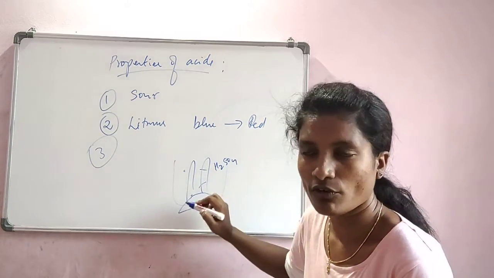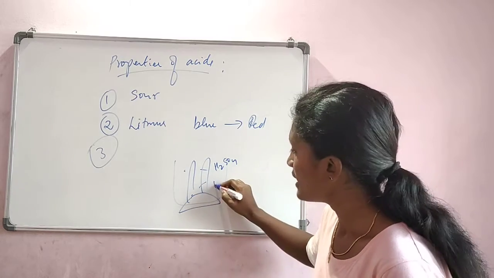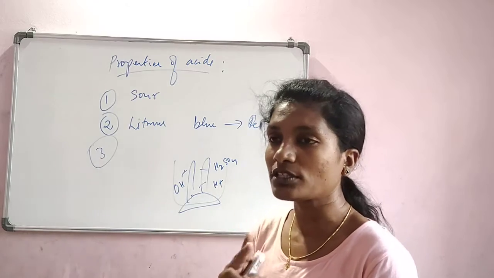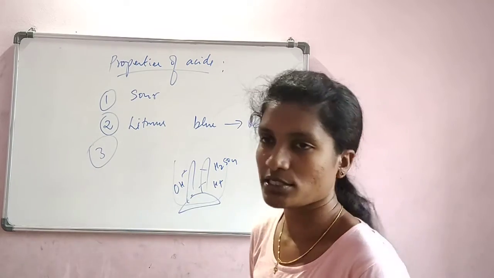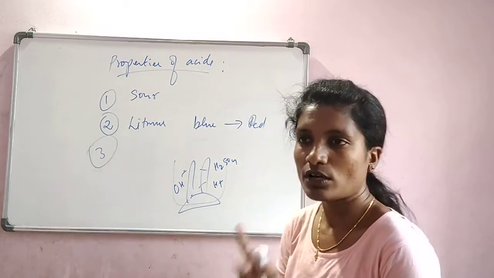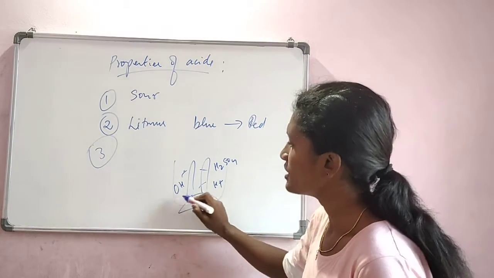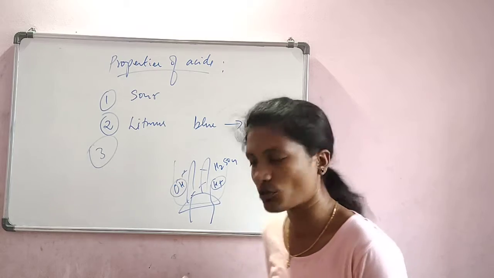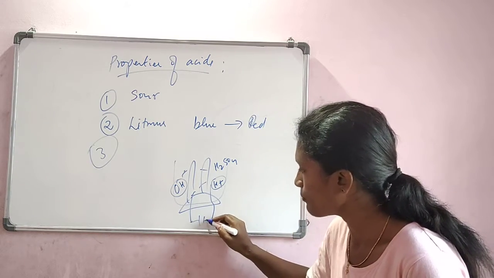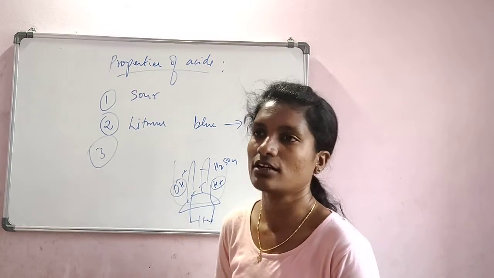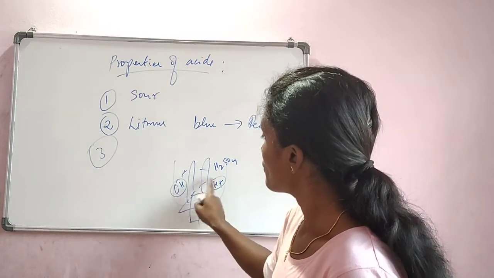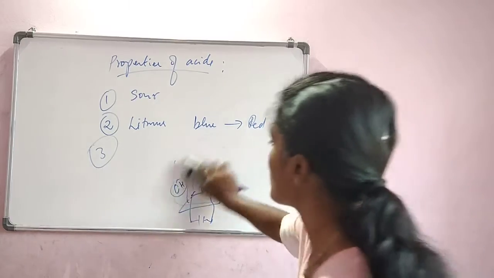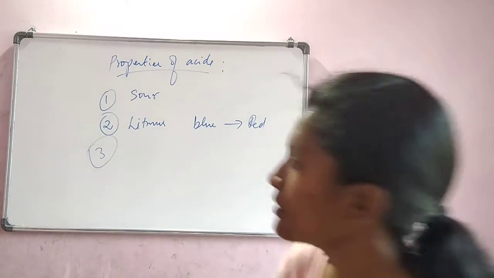What did the H2SO4 contribute here? It broke the water into OH and H plus ions. Correct? So water was decomposed into H plus and OH minus. Now these ions are capable of carrying the electricity, since we are connected to a battery. So this helped the ions to carry the electricity. Understood? So what is the third property of acids?